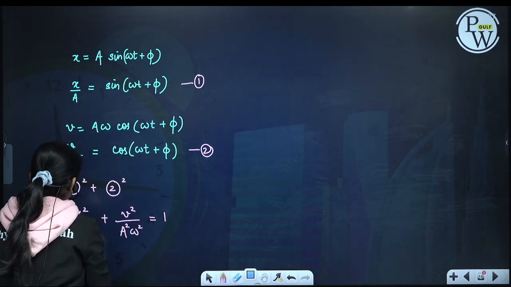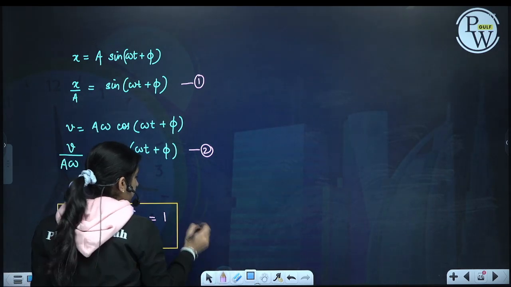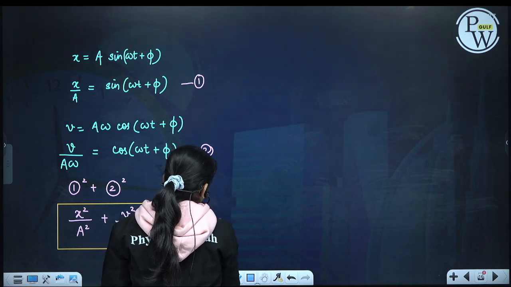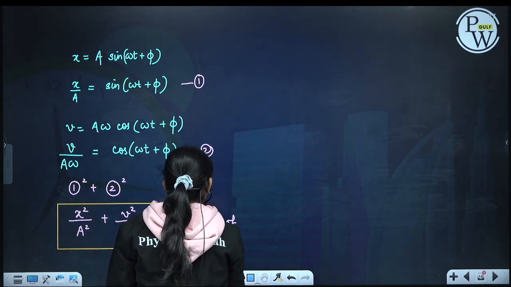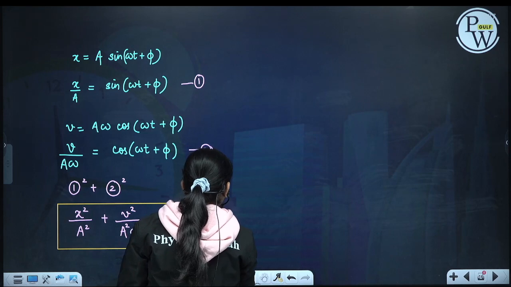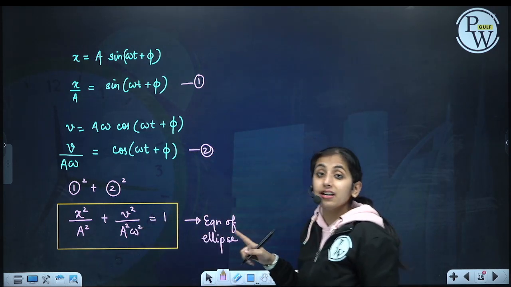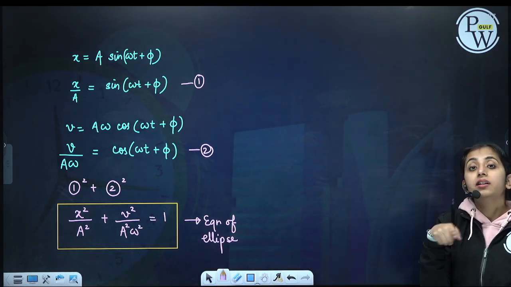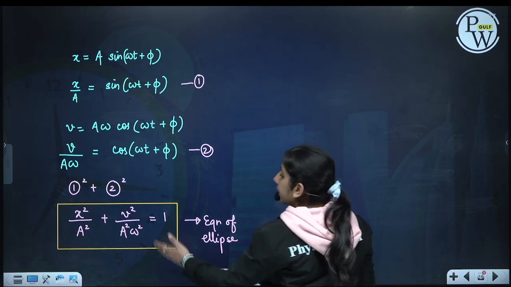So this is an equation of ellipse. If we draw the graph between x and v, we will get an ellipse.